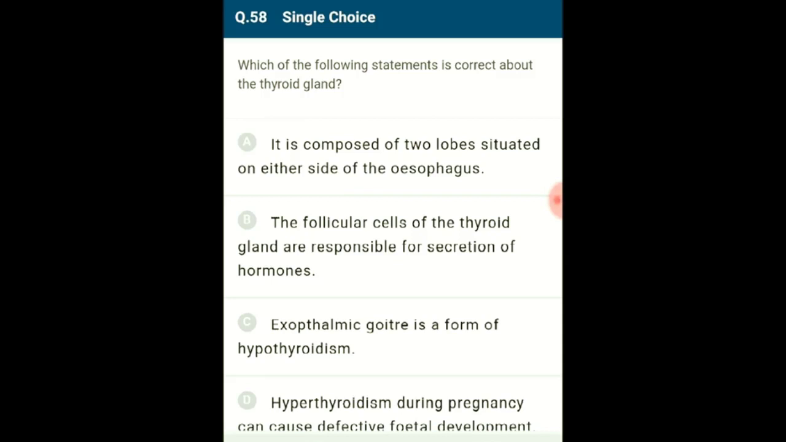Exophthalmic goiter is a form of hyperthyroidism. Hypothyroidism during pregnancy can cause defective fetal development. So the answer for this question is option B. The follicular cells of the thyroid gland are responsible for the secretion of hormones. So the correct option is B.